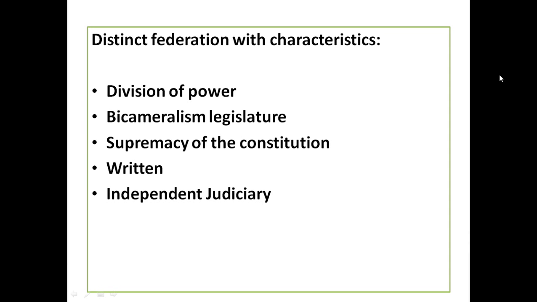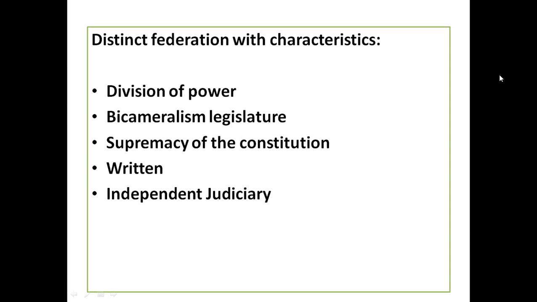For example, in Tamil Nadu, at state level we have two bodies, that is Legislative Assembly and Legislative Council, the same as Lok Sabha and Rajya Sabha at the central level. That is bicameralism.